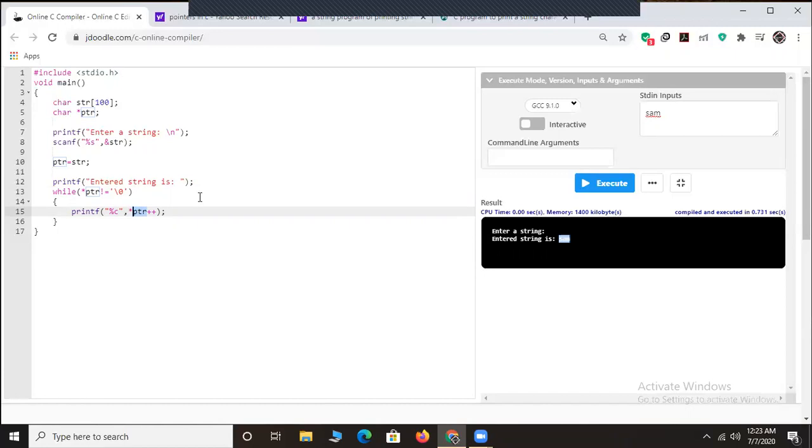So friends, this is how exactly a pointer works in a C program. So friends, the session ends here.